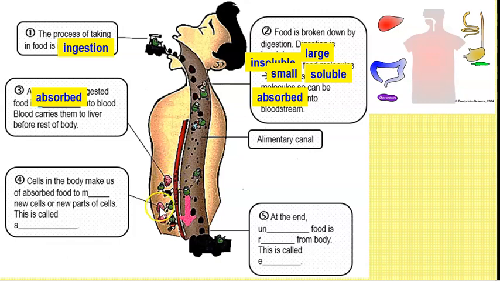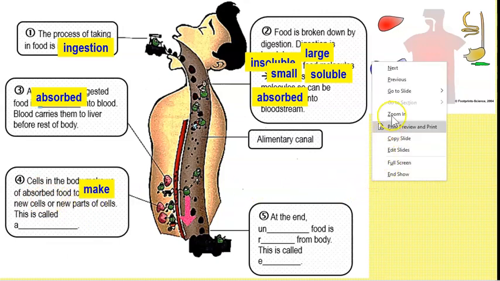Alright, now once the blood goes to the liver and transports it to the rest of the body, you see all these pink little circles, right? These are your body cells. You notice that the pink circles now have got black dots, right? So that means they are already absorbing all the nutrients into the cells. Why do they want to take in nutrients? They want to make new cells, okay?